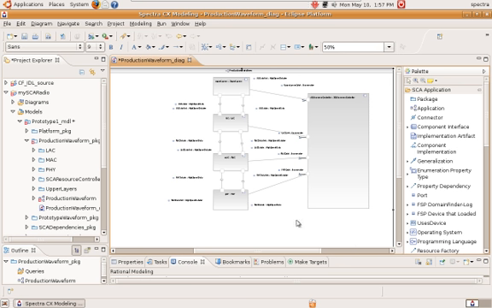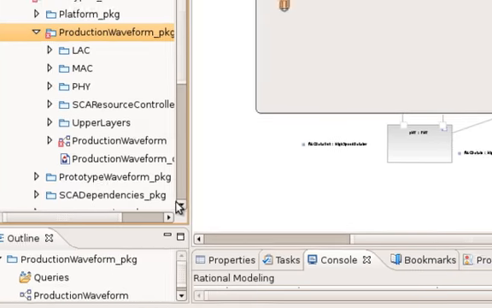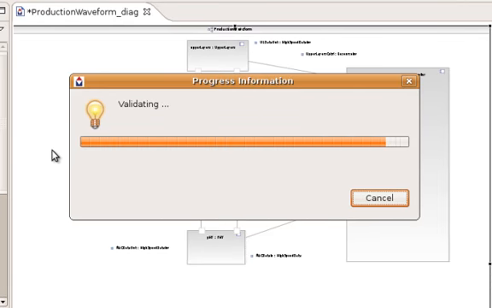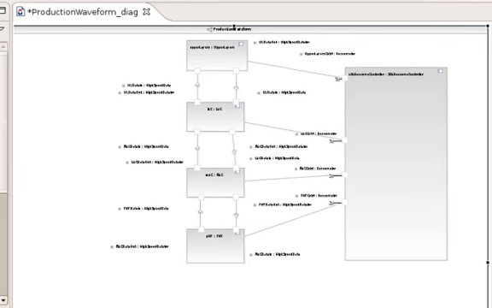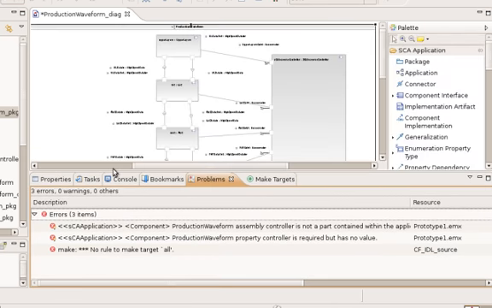Okay, now that we've wired our application together, let's just perform an SCA validation to make sure we're still compliant. SpectraCX does that validation. It indicates to us that we still have a problem, and that's that we don't have an assembly controller assigned to our waveform assembly.